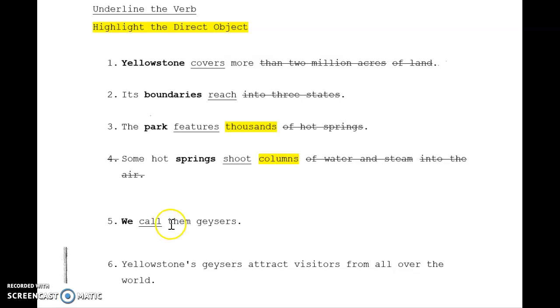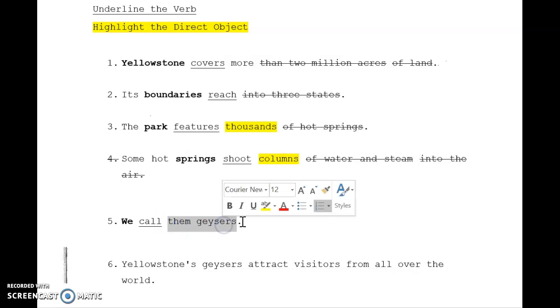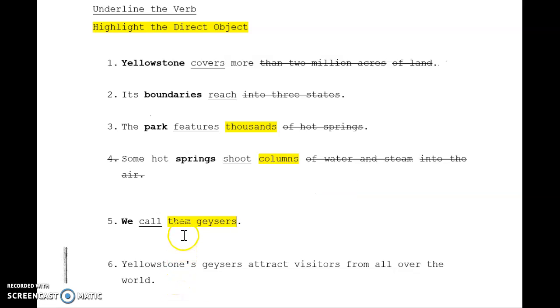I honestly couldn't make up my mind, so I don't think it's fair to expect you to. So if you had either them or geysers as your direct object, that's fine, because really them is describing the geysers, so therefore we could say it's them or geysers. So in this case, either one.